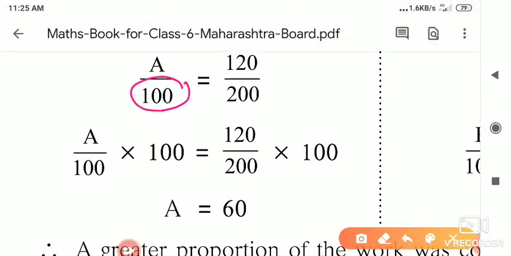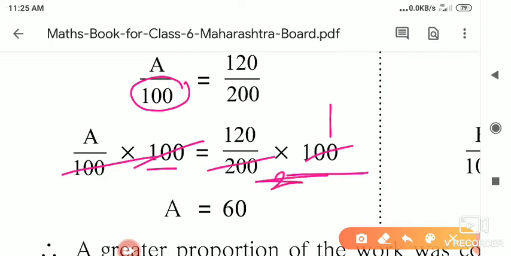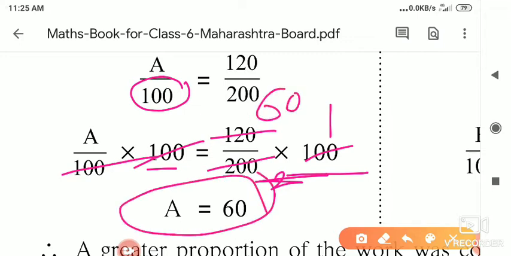We have to cancel this 100. So multiply this and both sides of the equation by 100. So 100 gets cancelled with this 100. 100 ones are 100, 100 twos are 200, 2 ones are 2, 2 sixes are 12 and the 0. So 60% of the work of Varudgaon was completed.